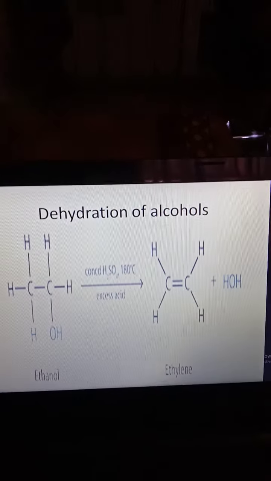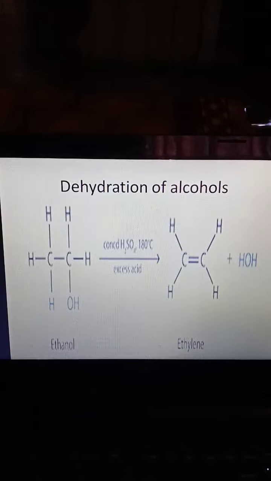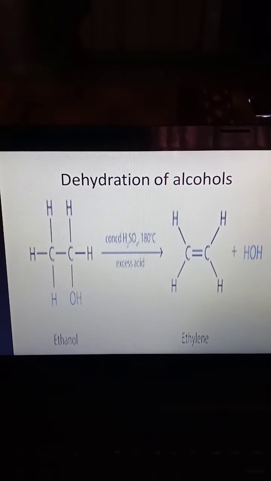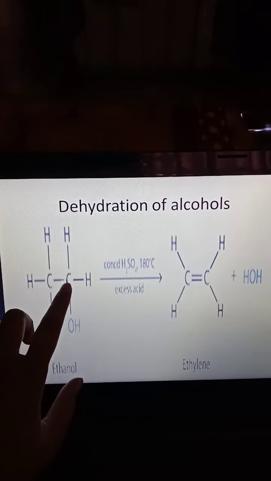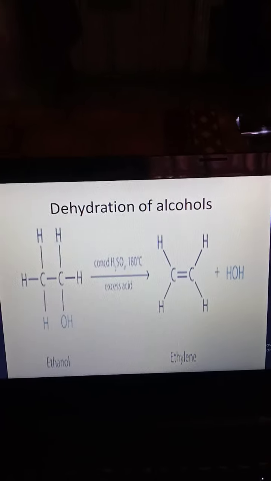Dehydration of alcohols. De means remove, hydration means a water molecule is removed. For example, ethanol undergoes reaction with concentrated H2SO4 at 180 degrees Celsius, with excess acid. This bond shifts here, OH is removed, we get an alkene, and a water molecule is removed.